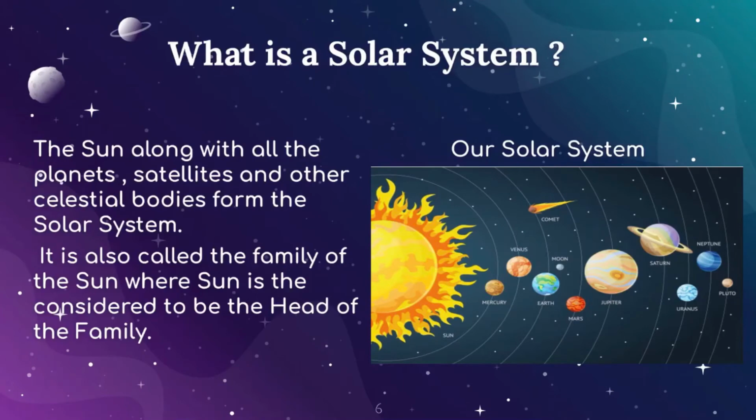Yeah, so now comes the solar system. So what is the solar system? The sun, along with all the planets, satellites, and other celestial bodies, forms the solar system. So all the 9 planets, the satellites, moon, asteroids, meteoroids, each and everything, they form the solar system. It is also called the family of the sun, where the sun is considered to be the head of the family. So सन की फैमिली को हम सोलर सिस्टम कंसिडर करते हैं.